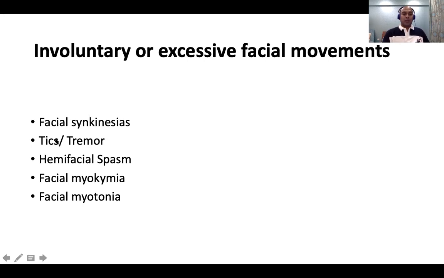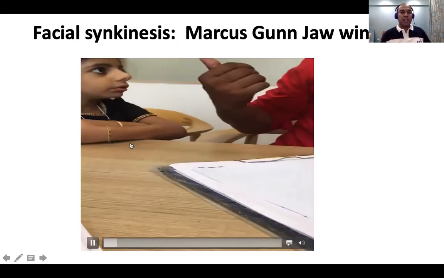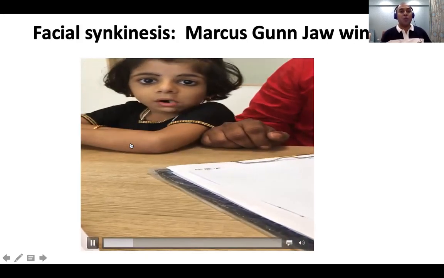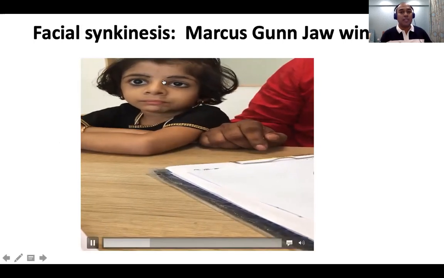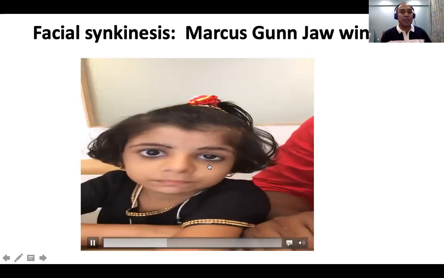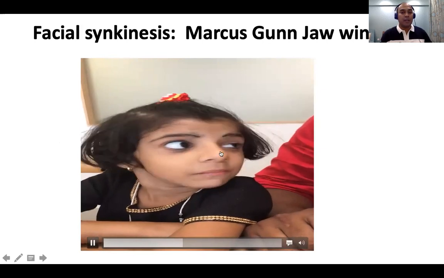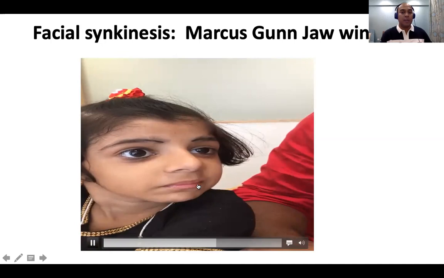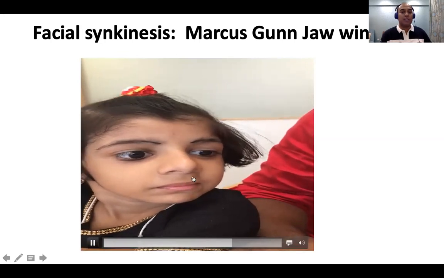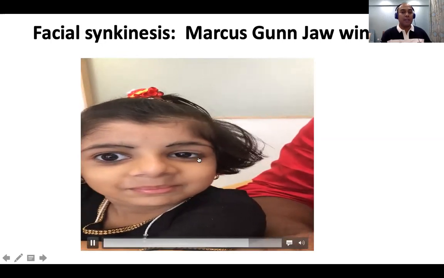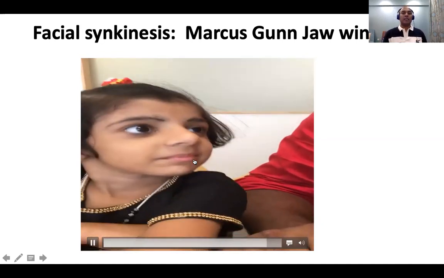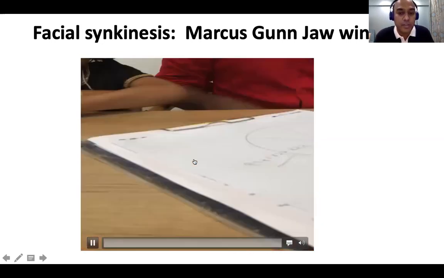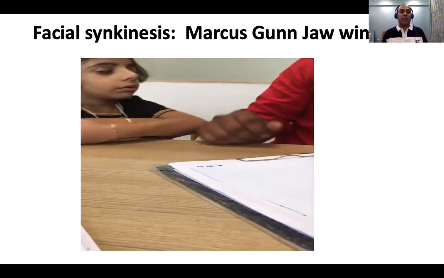Right. So yeah, this child, when the child is moving the mouth, you can see that there is some blinking of the left eyelid. Okay, left eyelid. So this is between 5 and 7. Chewing movements require 5, and the eye blinks because of orbicularis oculi. So Marcus Gunn is because of connection between the 5th cranial nerve and the 7th cranial nerve in utero.